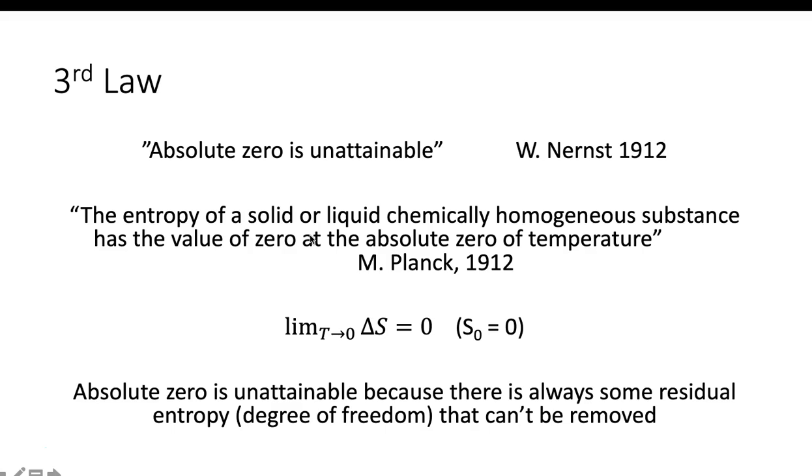If you're at 0 temperature, we have no entropy whatsoever. But because we know that it's impossible to remove all of the residual entropy, the degrees of freedom, and so forth, practically speaking it's unattainable to get to absolute zero. So that's the third law of thermodynamics.